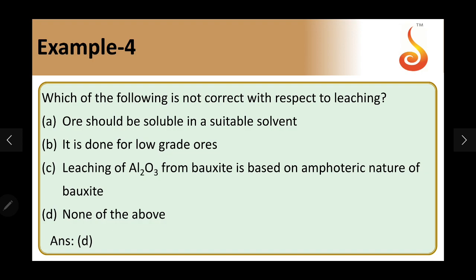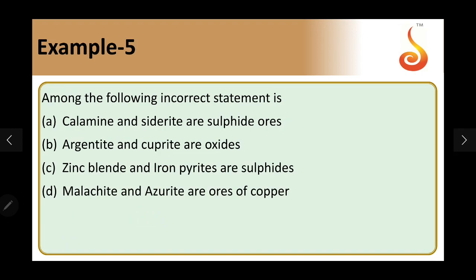Question number 5. Which of the following is an incorrect statement? Calamine and siderite are sulfide ores, argentite and cuprite are oxides, zinc blende and iron pyrites are sulfides, malachite and azurite are ores of copper. We'll see one by one what exactly they are.